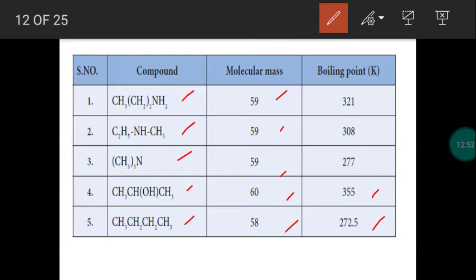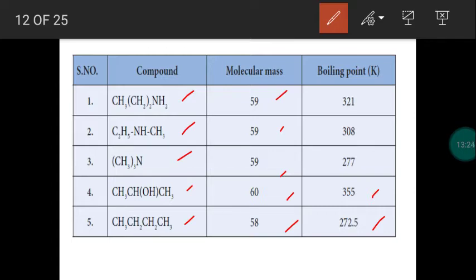Comparing amines, alcohol has a higher boiling point because hydrogen bonding will be stronger, because oxygen is a more electronegative atom than nitrogen. In amine we have the heteroatom nitrogen, in alcohol we have the heteroatom oxygen. Comparing nitrogen and oxygen, oxygen has more electronegativity, so hydrogen bonding will be a stronger bond in alcohol than in amines, so that you can compare the amines with alcohol.